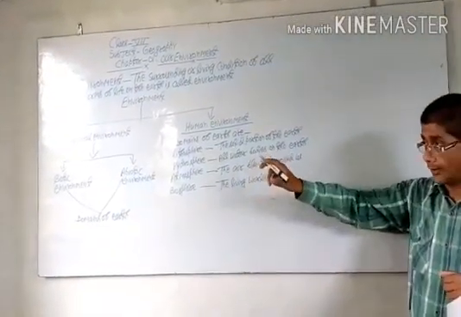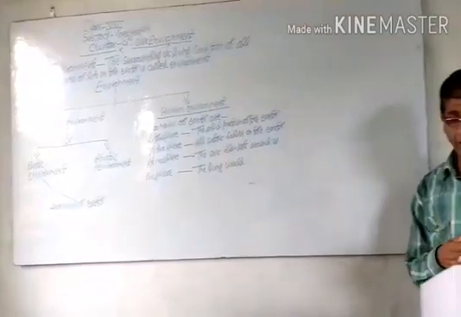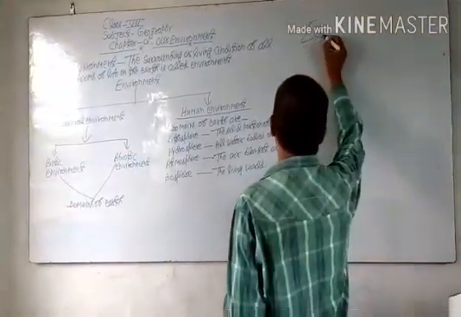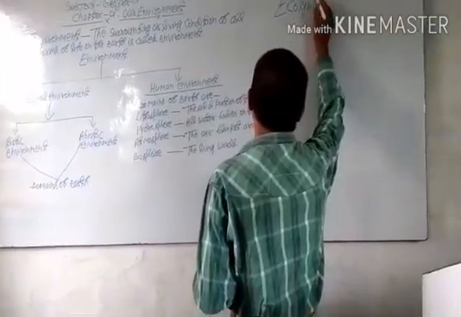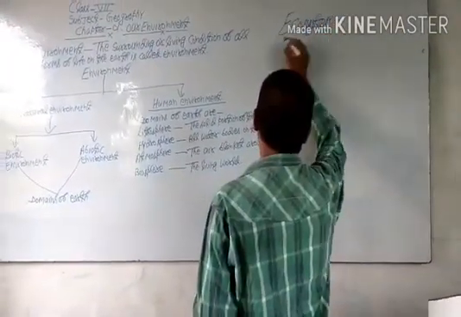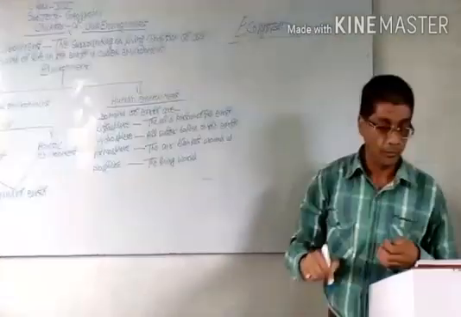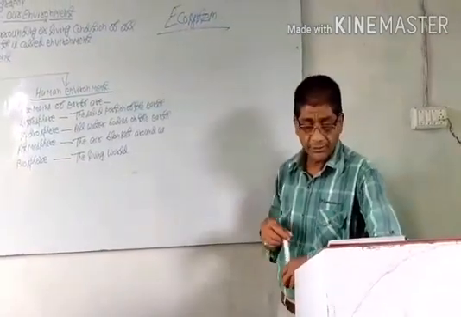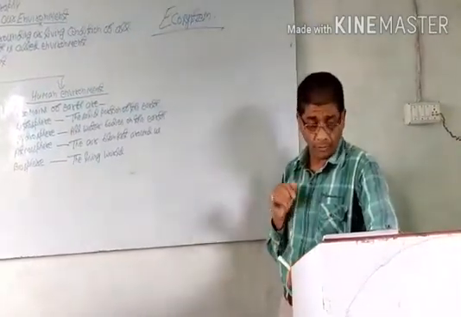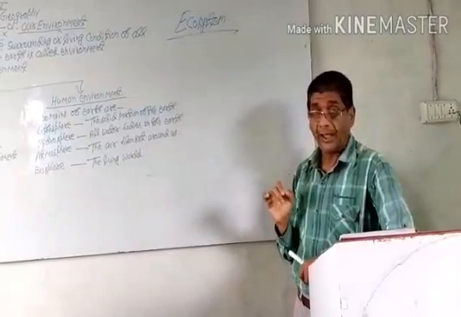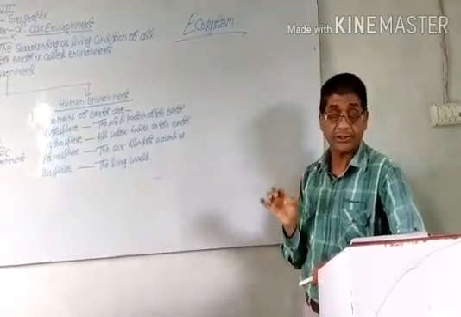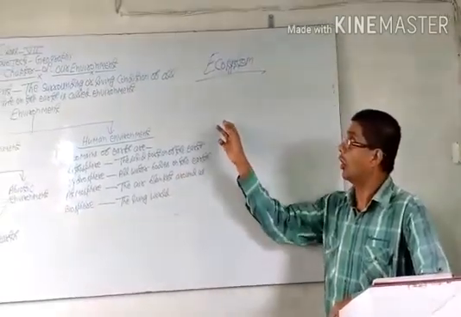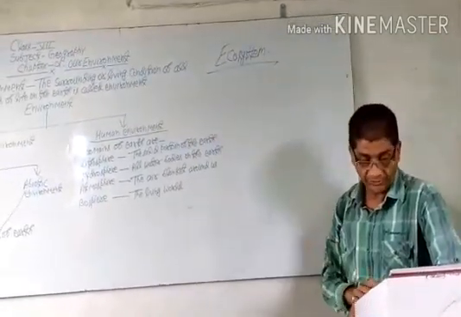Your next topic here is ecosystem. What is ecosystem? The biosphere, which is made of separate zones in which each zone has its own physical environment and plant and animal life, is called an ecosystem.